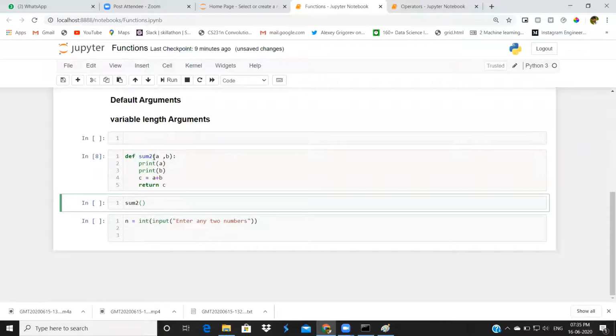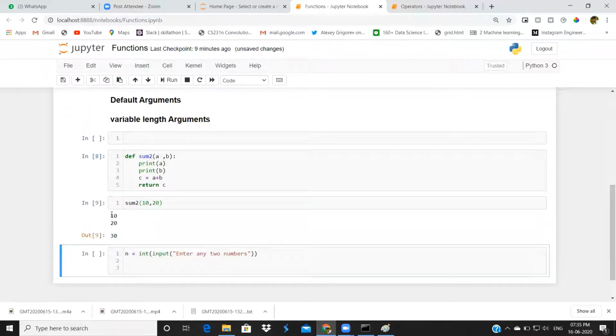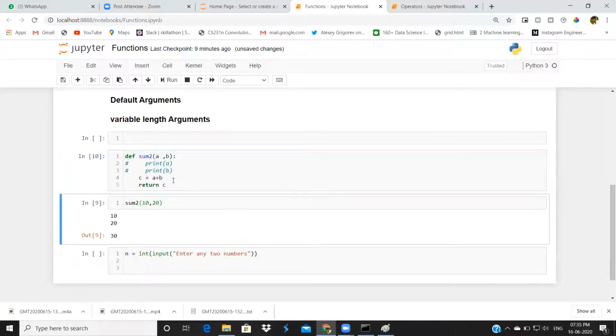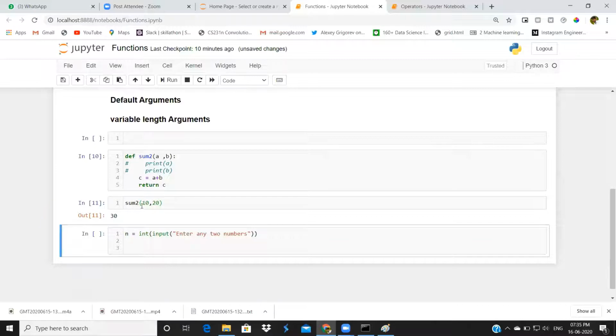But now I want to make this function a dynamic function. I will give 10 comma 20. These 10 and 20 are the a and b values. I will comment out this. If you make any changes in this cell, you have to execute that cell. Now I am getting 30. Now I will give 100 here. Now I will execute. I got 120. Now my function is dynamic. I can pass any values here. I can pass 2000 also, 20,000, anything.